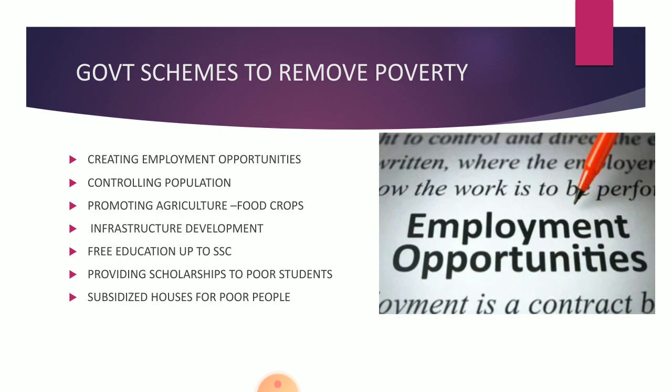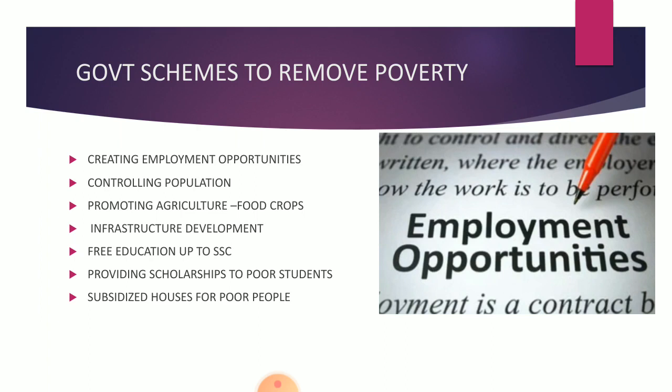Government schemes to remove poverty. The government of India has also taken several measures to eradicate poverty from India. Some of them are creating employment opportunities, controlling population, etc. In India, about 55% of the population is still dependent on agriculture for its livelihood. The government has taken certain measures to promote agriculture in India.